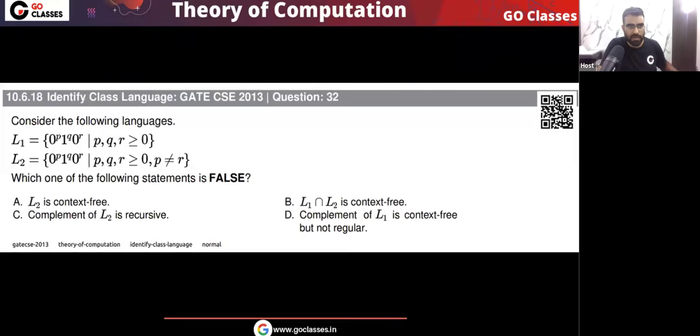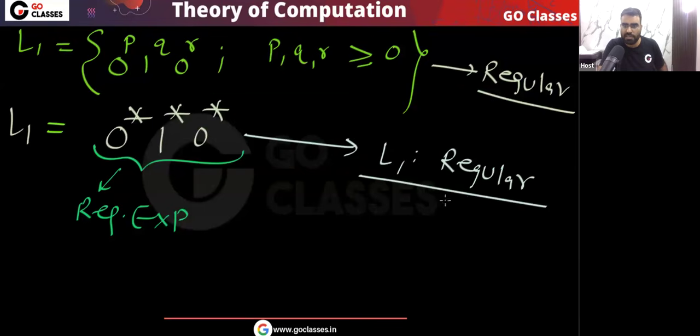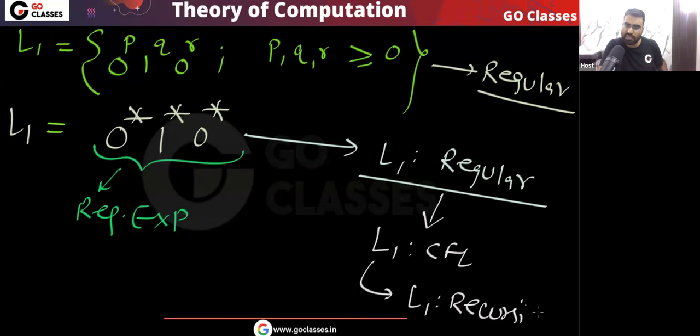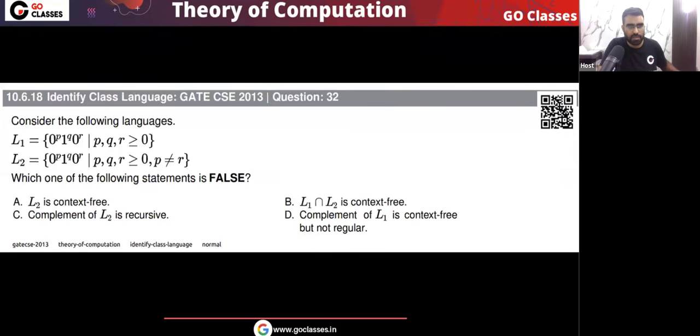Remember, the question is asking which is CFL. Every regular language is CFL, so L1 is a CFL also. I can say L1 is recursive also, because every CFL is CSL, and every CSL is recursive. Yes or no? All these things are correct. So here I can say that this is actually regular.